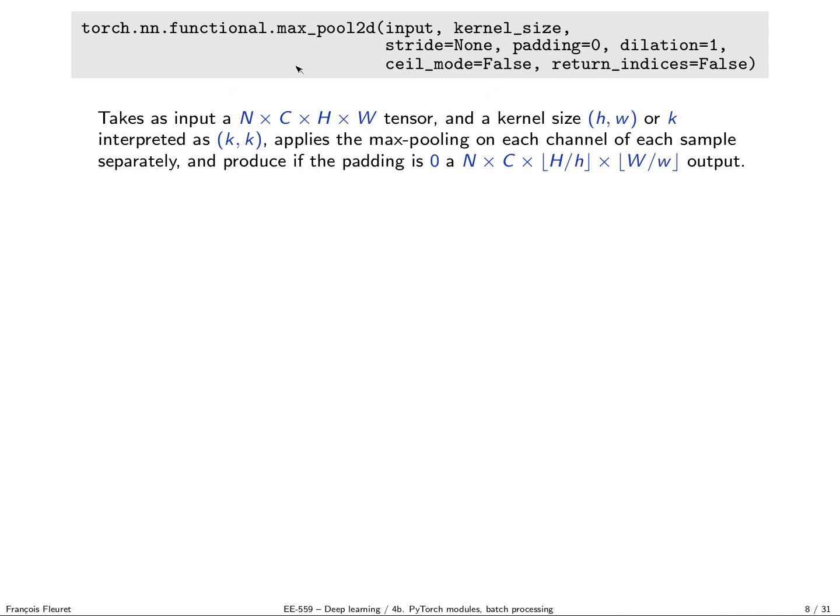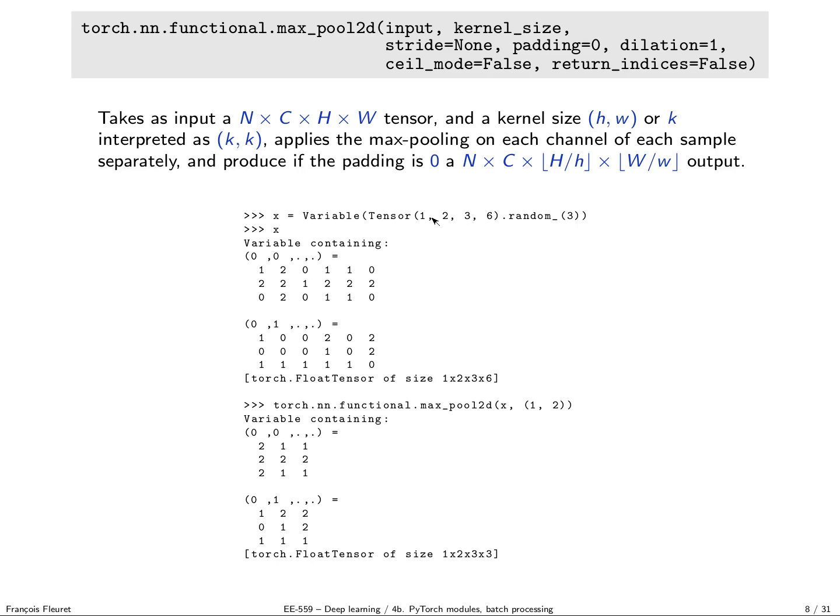So these functions take as input a tensor, as I said before, which is a bunch of samples, so N times number of channels times height times width, and a kernel size h by w, which can also be a single integer, in which case it is interpreted as a pair of the same integer, a square filter. This function is going to apply the max pooling on each channel of each sample separately, and produce, if the padding is 0, N times C times the floor value of the size divided by the kernel size, because it may happen that the input tensor size is not a multiple of the filter size.